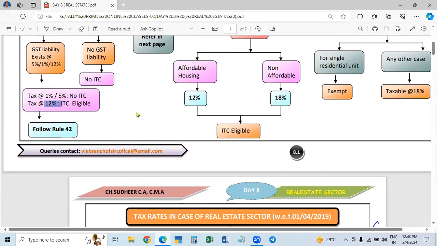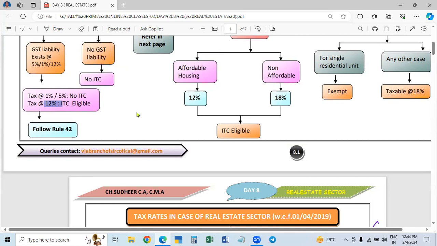How would you calculate? For example, we are purchasing cement, steel, bricks, all these we are purchasing. So we use them both for commercial as well as the residential houses also. So how to divide? Because if you are maintaining a separate account for the commercial building, what materials, inputs, as well as input services we are using for the commercial house, and what we are using for the residential house separately, then no problem.